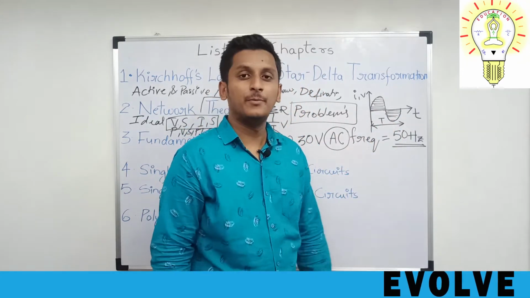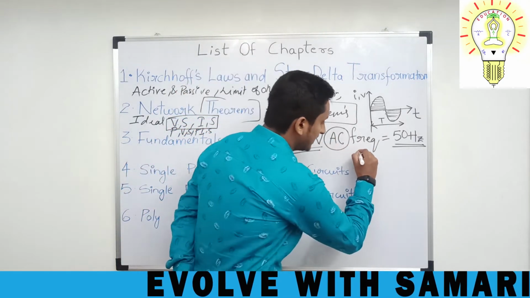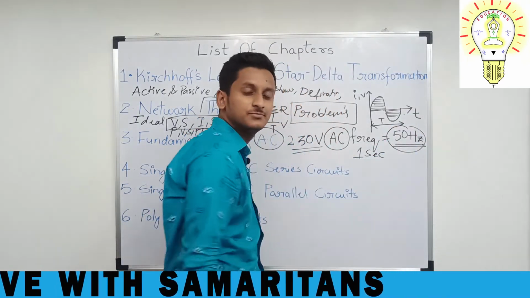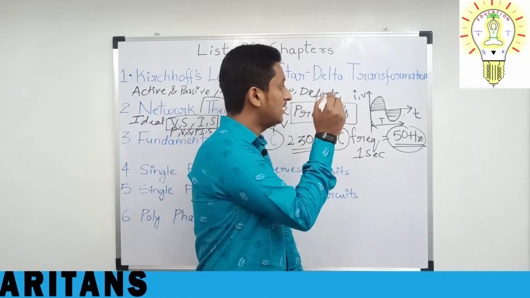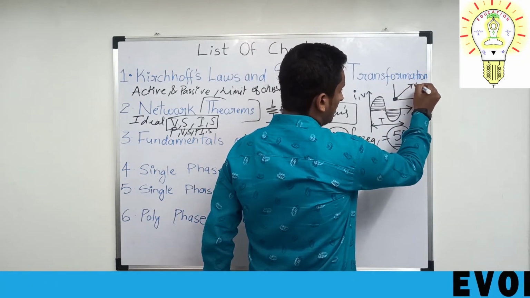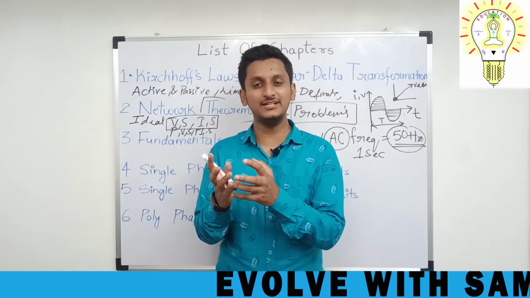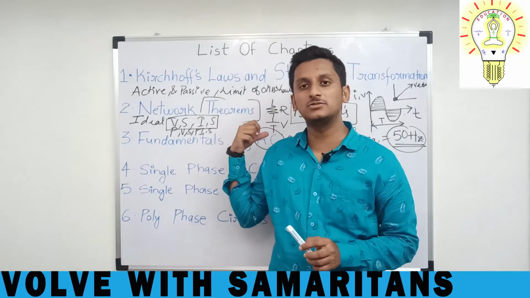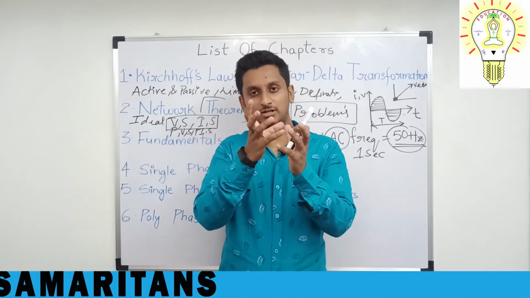But what does this mean? In a 230 volts AC supply, in 1 second, 50 cycles travel like this. Can you imagine how fast it is? That is the reason why you will be learning vector representation in this. This is a vector. The vectors rotate so fast that the analysis gets a little bit tough. So that is the reason why you will be learning fundamentals of alternating current, and that is very important. The complexity of the subject increases a little bit.